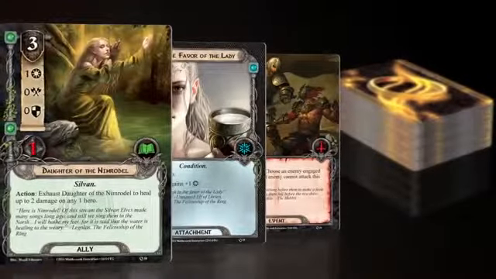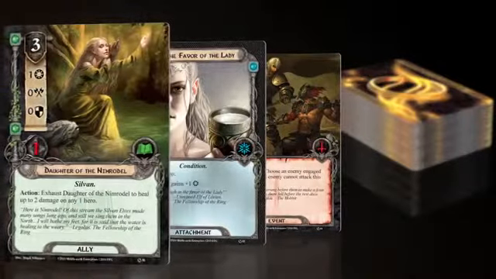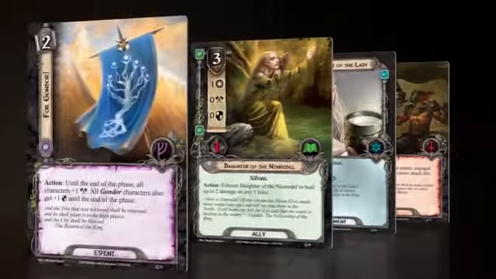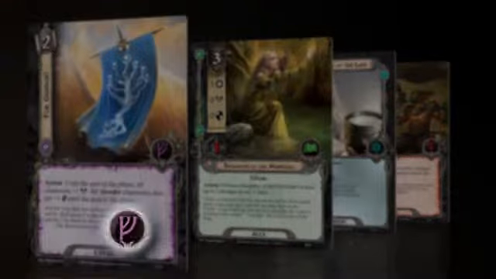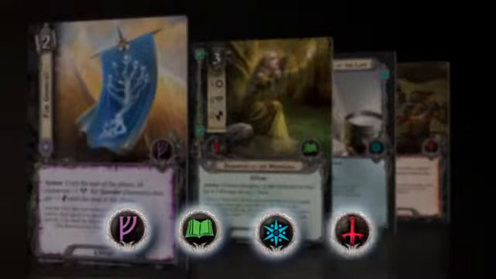The Player deck includes a combination of ally, attachment and event cards, which are drawn throughout the game. Player cards are separated into four thematic spheres of influence: leadership, lore, spirit and tactics.